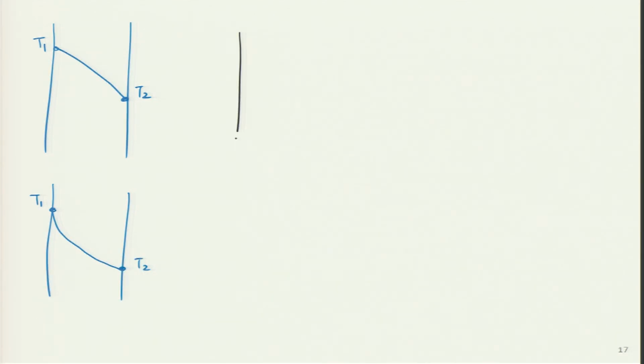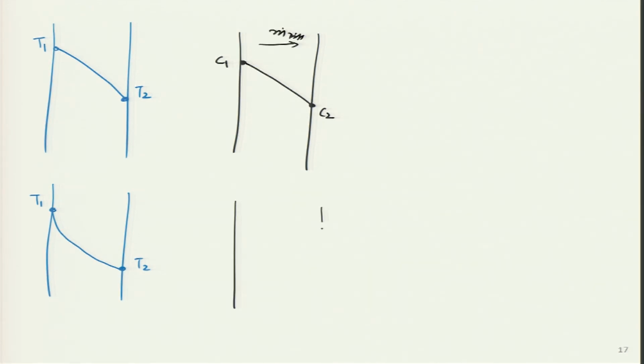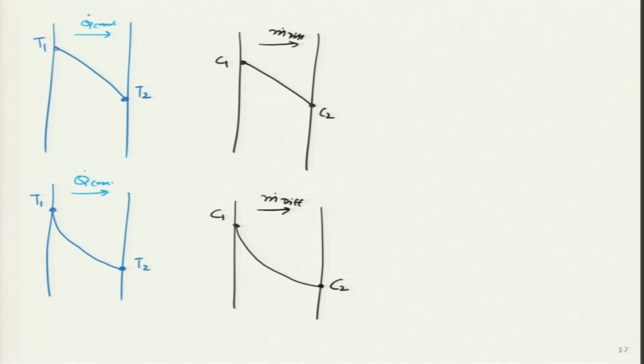Even for mass transfer, if concentration is constant at this particular point, then under steady state this is how m dot diffusion will take place. But if there is a temperature dependence as well, then it may go like this. These are very interesting things, but they are beyond this particular course. I am just mentioning it for students who are interested and may consider looking at these kinds of complicated phenomena as well.